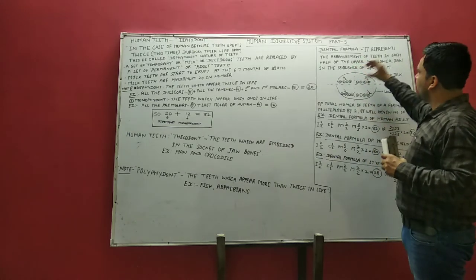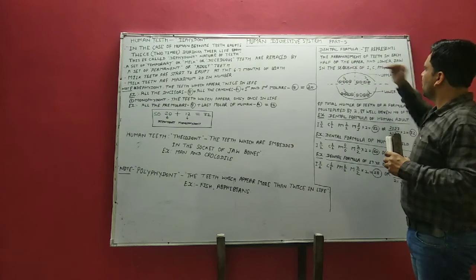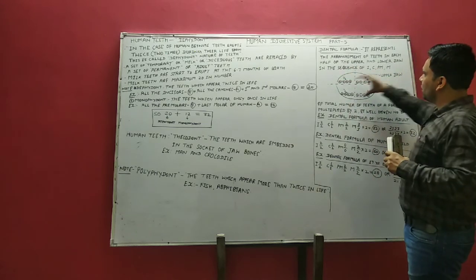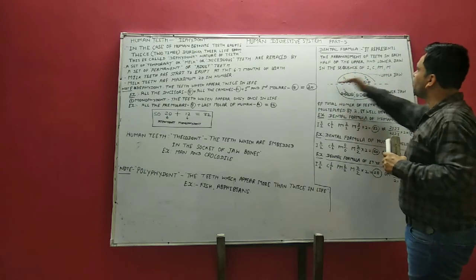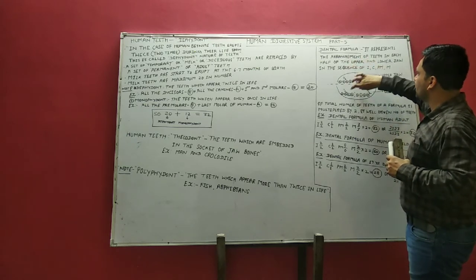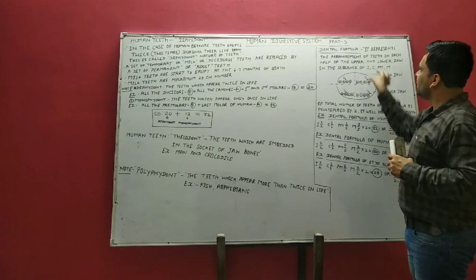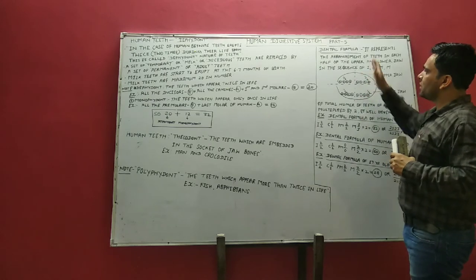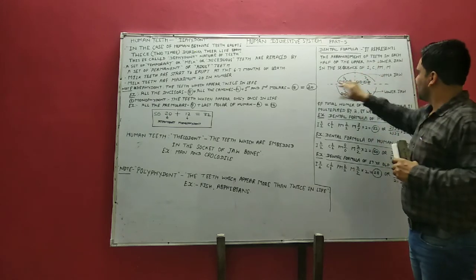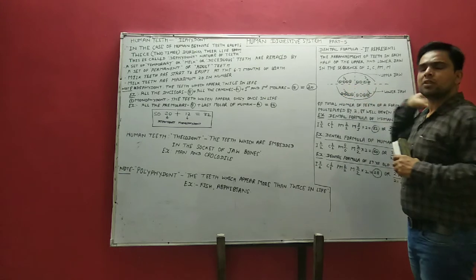I write a sphere and I divide it into two hemispheres. This is the sphere, this is the upper sphere, this is the lower sphere. Clear, students? And further I divide the two hemispheres into quadrants. Clear? This is the first quadrant, this is the second quadrant, this is the third, and this is the fourth.